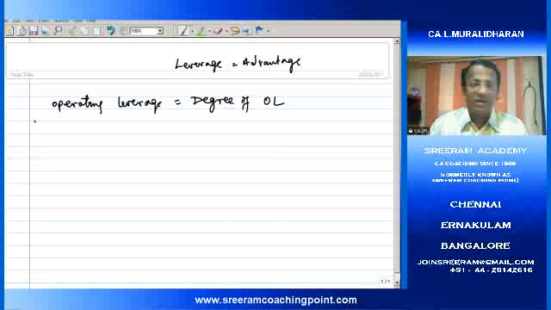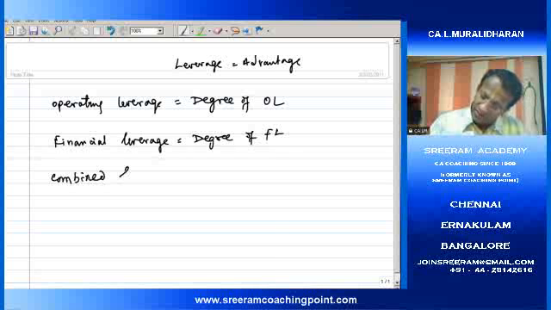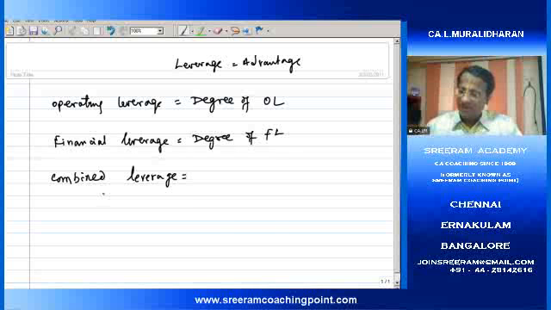Then go to degree of financial leverage. Then combined leverage or total leverage.